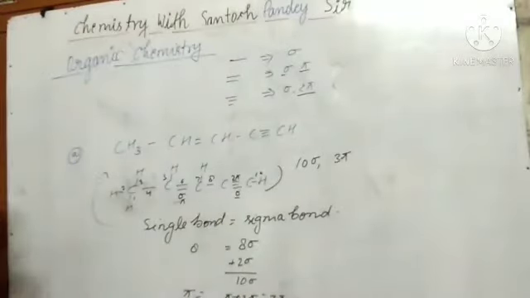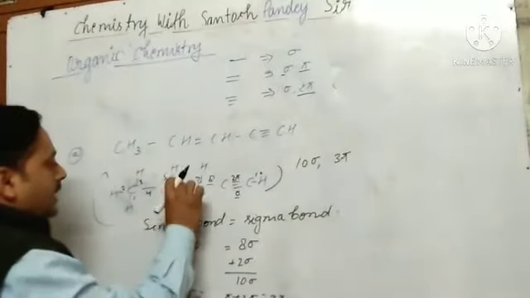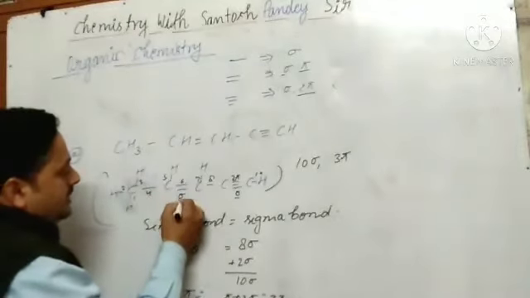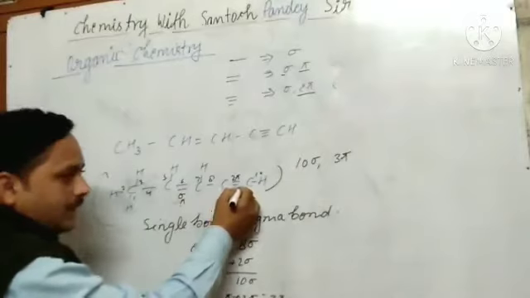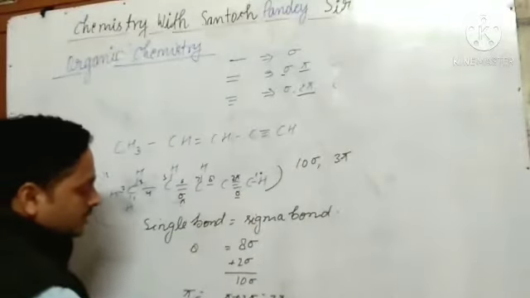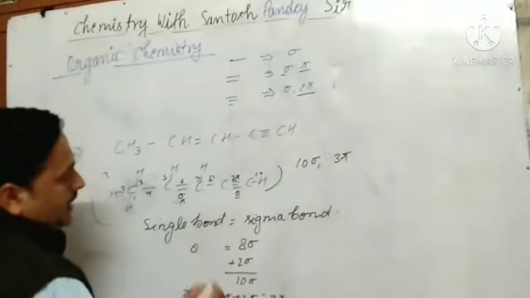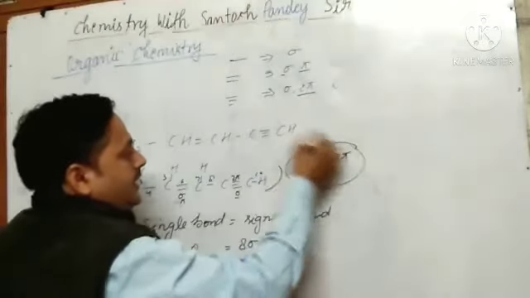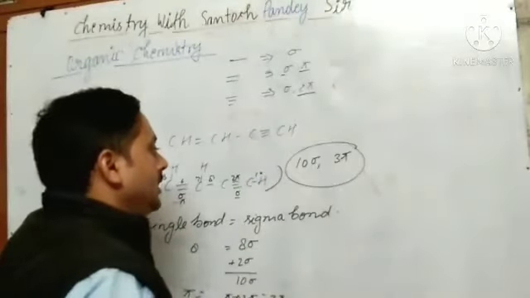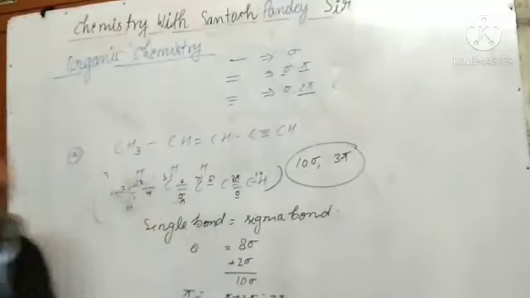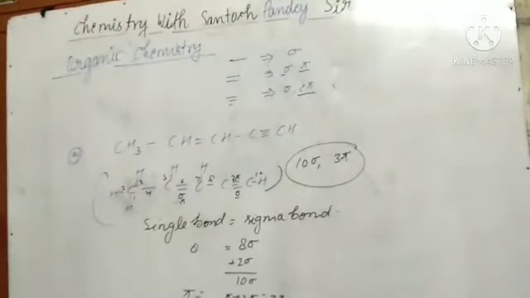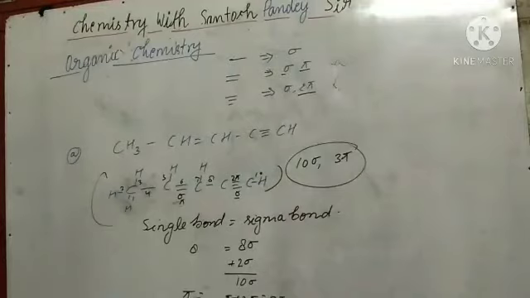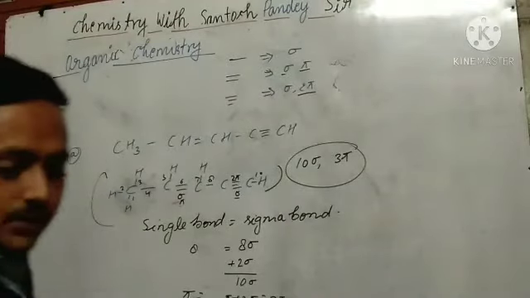And in the double bond 1 pi is there, and in the triple bond there are 2 pi. So 1 pi plus 2 pi equals 3 pi. So the number of sigma bonds is 10 and the number of pi bonds is 3 in this given molecule.